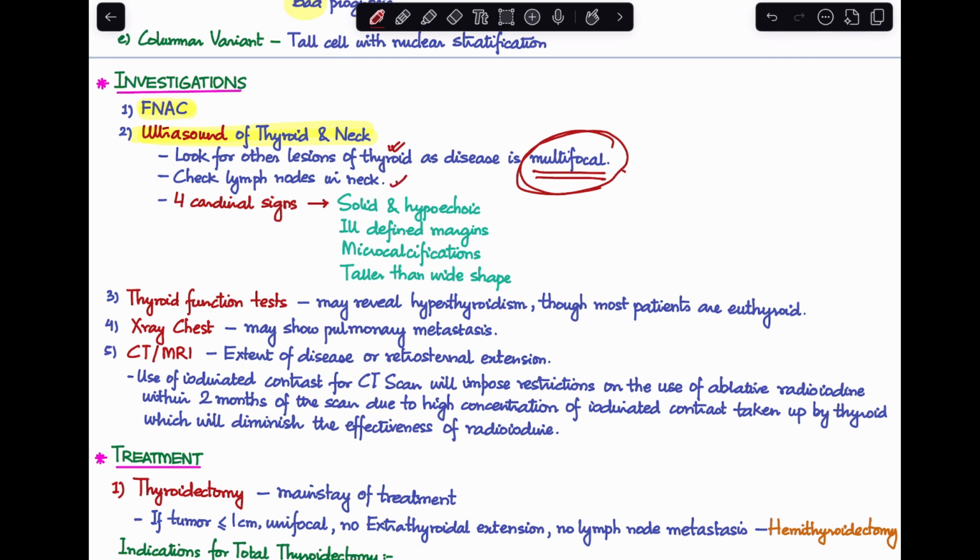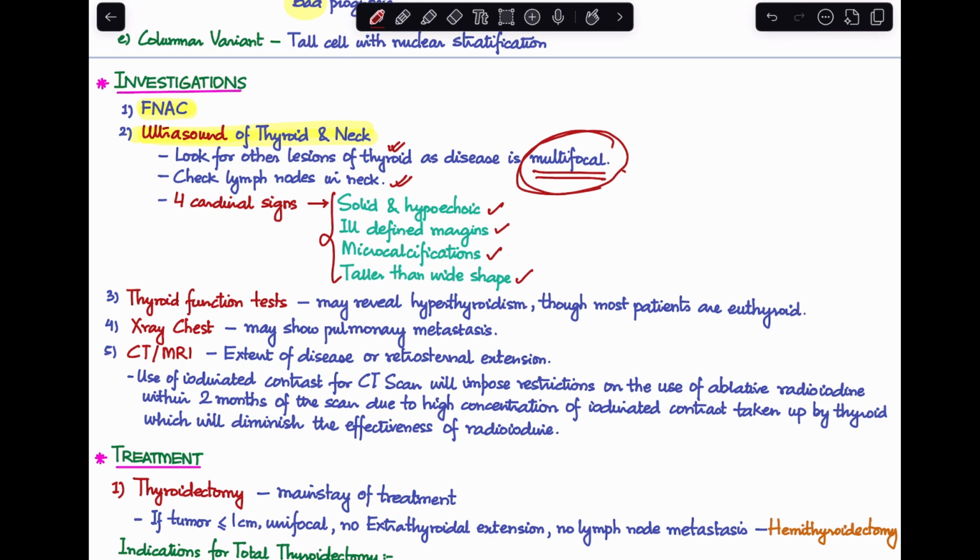Second, we'll check for lymph node metastasis. And there are four cardinal features that you have to remember, that if you see these features in the thyroid, it confirms the presence of papillary carcinoma of the thyroid. Now, these features are that the mass or nodule will be solid and hypoechoic, have ill-defined margins, presence of microcalcifications, and a taller than wide shape. So these four features are very, very important in ultrasound of the thyroid in papillary carcinoma.